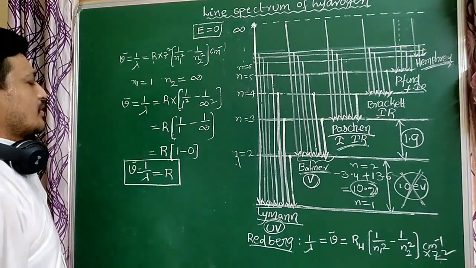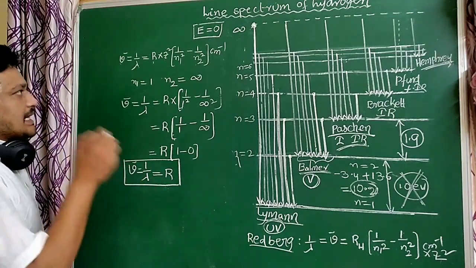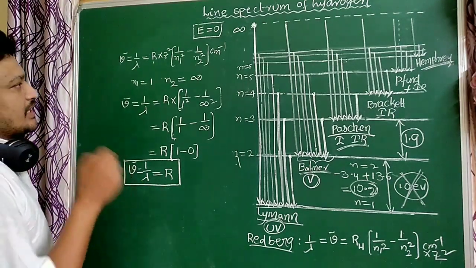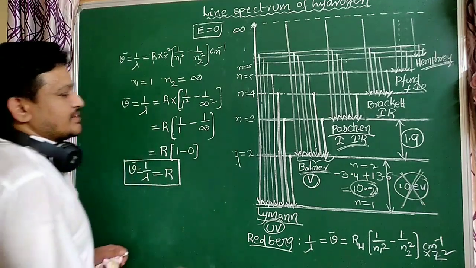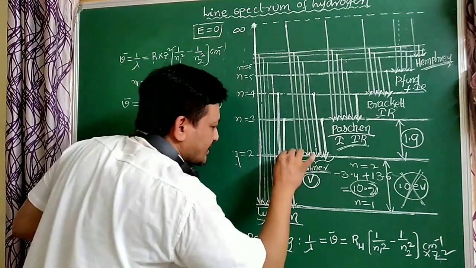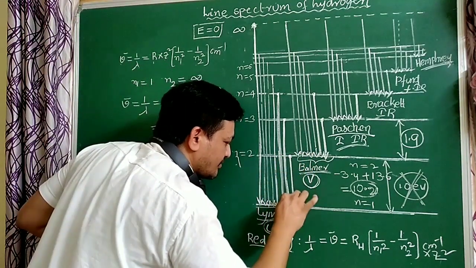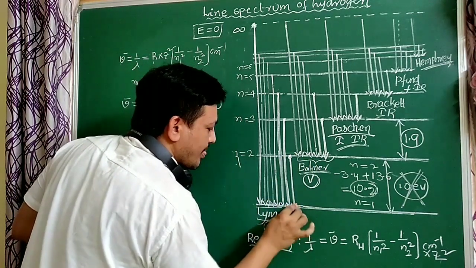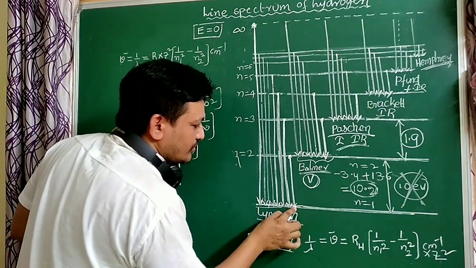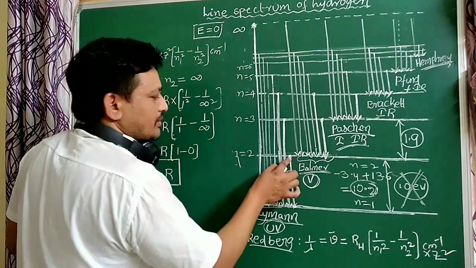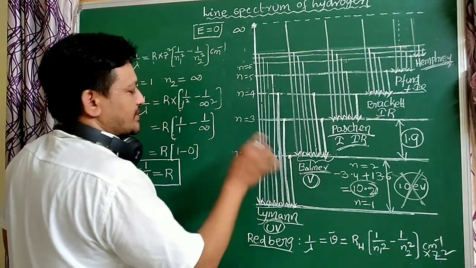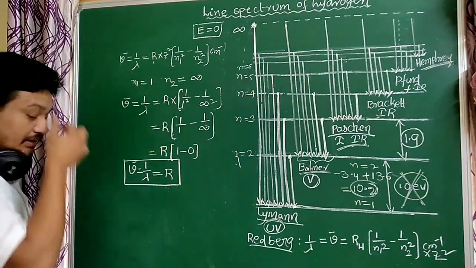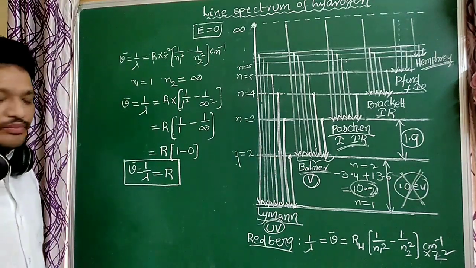Next, we have to calculate the wave number of the less energy line in the Lyman series. The less energy line of the Lyman series is nothing but the first line of the Lyman series. Here N1 equal to 1, N2 equal to 2, first line. That is very important.